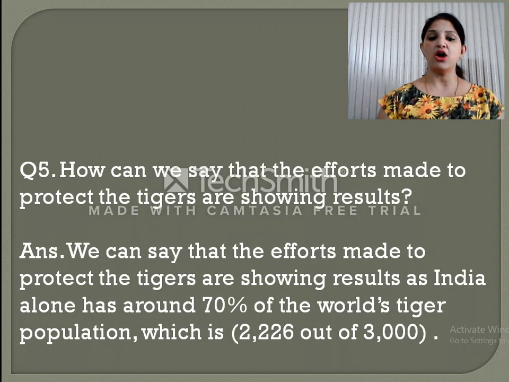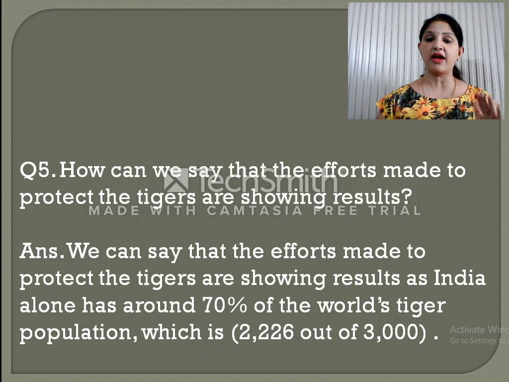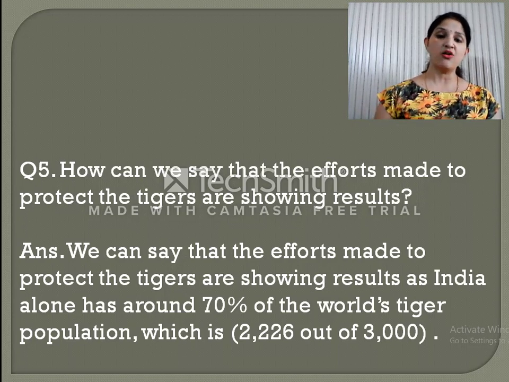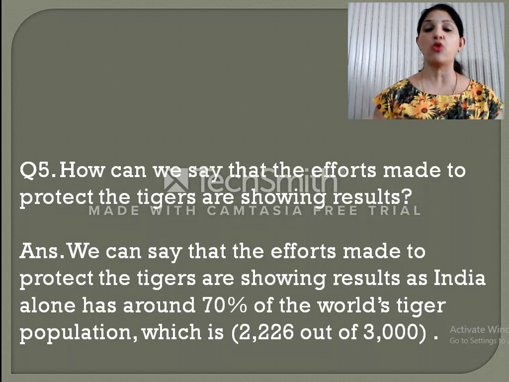Now the next question is, how can we say that the efforts made to protect the tigers are showing results? If we see, in 1973, the population of tigers was huge. But in 2014, when the survey was conducted, the overall population had dropped. Because in 1973, the overall population of tigers was near about 7,000 to 7,500. But in the year 2014, the population has decreased to 3,000. So how can we say that this project is showing some result? What is the reason that still we are saying that we have got certain results?